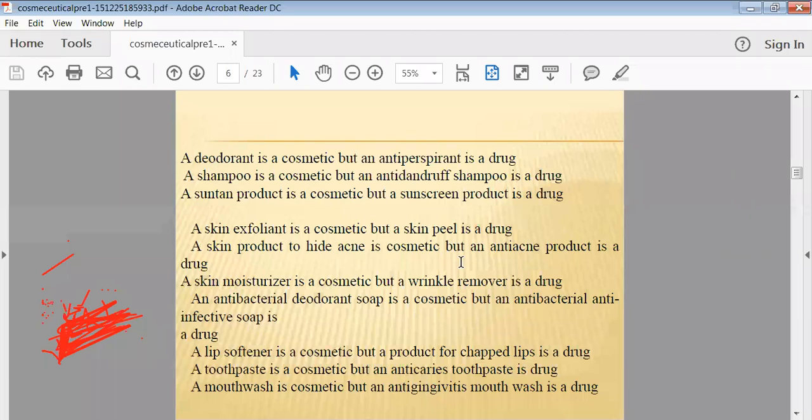So anti-dandruff is the one agent which we have added into the shampoo. Anti-dandruff is a drug. Then skin exfoliant is a cosmetic, but skin peel is a drug. These are examples they have given. Skin moisturizer is a cosmetic, but wrinkle remover is a drug. When we make the combination of wrinkle remover plus skin moisturizer, then it will be called a cosmeceutical.